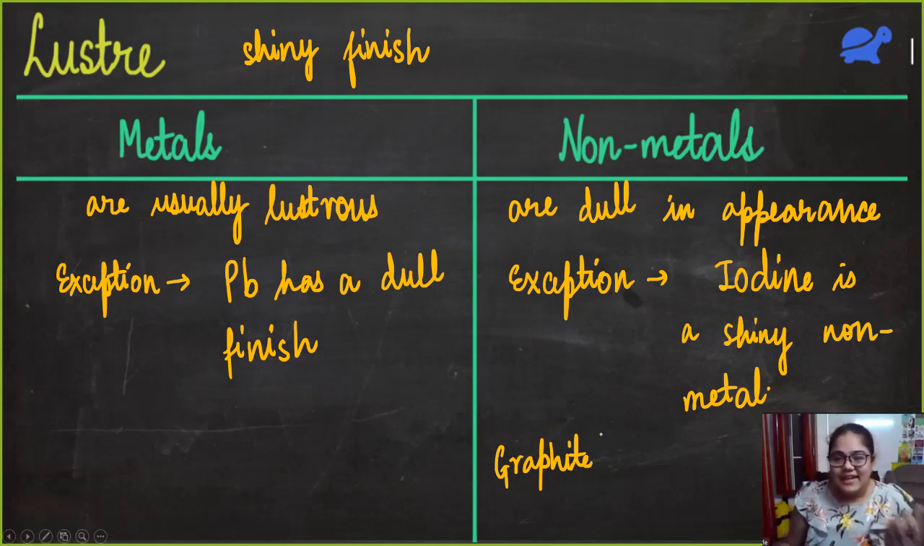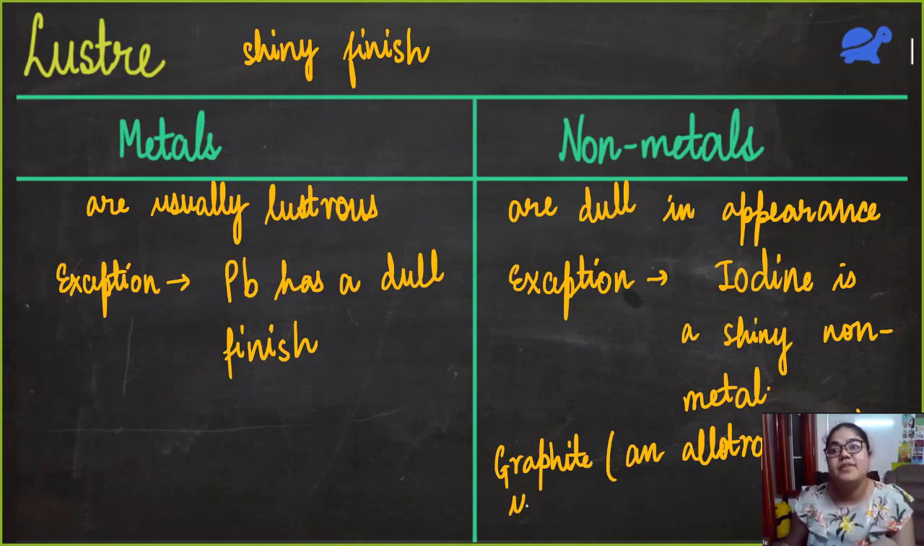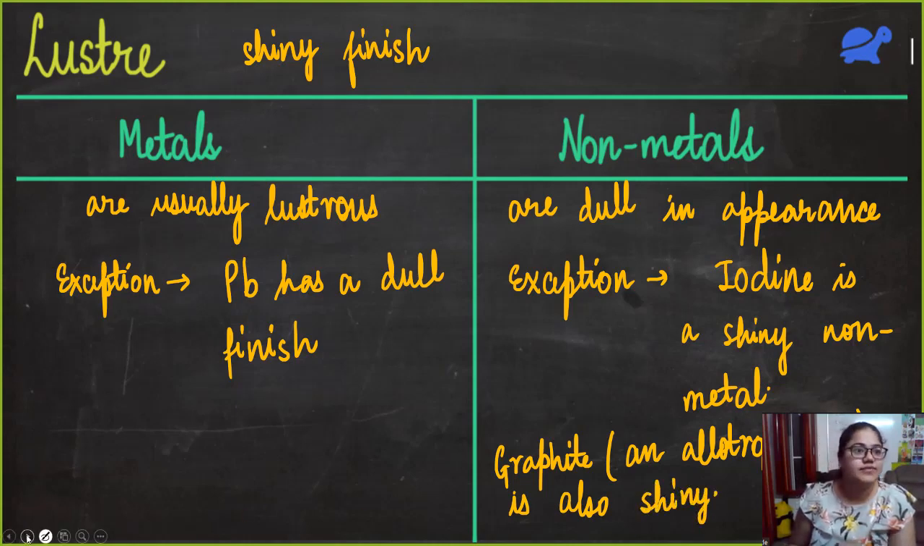So graphite is not a non-metal. It is actually an allotrope of carbon. Graphite is just pure carbon, but carbon can exist in very different forms. One of them is graphite. So graphite is an allotrope of carbon, and we know that carbon is a non-metal. We'll see what an allotrope is when we study organic chemistry. It also has a shiny finish.